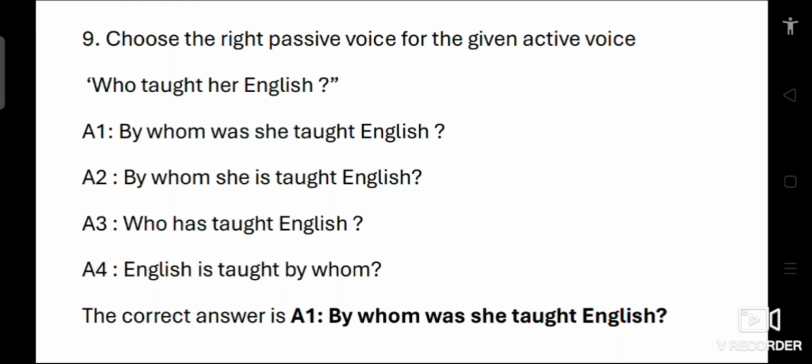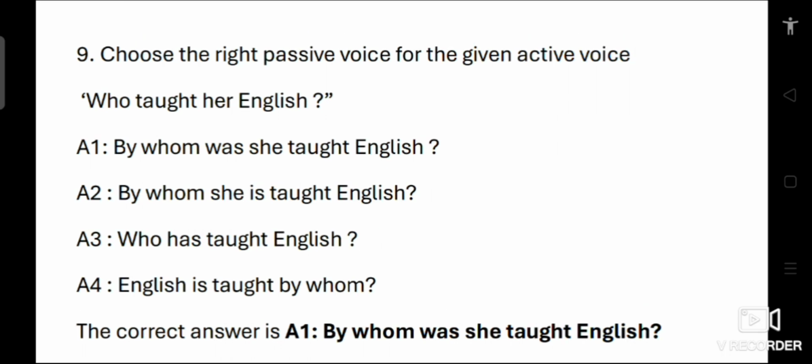In converting an active voice sentence to the passive form, the object of the active sentence becomes the subject of the passive sentence. The sentence structure also changes accordingly, and the verb taught is used in the passive form. Here, who becomes by whom in the passive, taught remains in the past tense as was taught. Her becomes the subject, she, in the passive voice. So the correct passive sentence is, by whom was she taught English? That is A1. A1 is the answer.